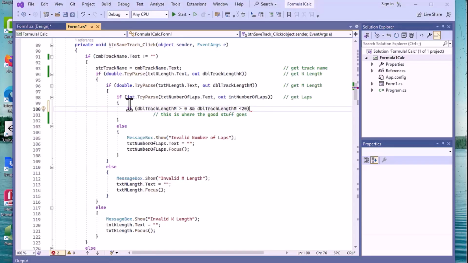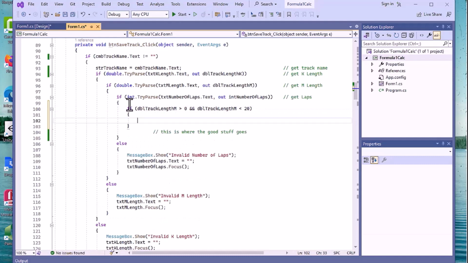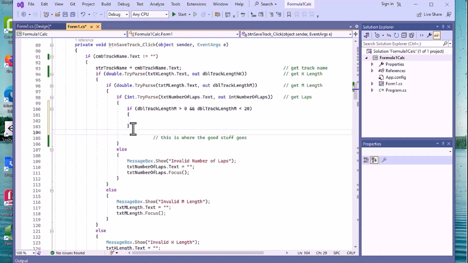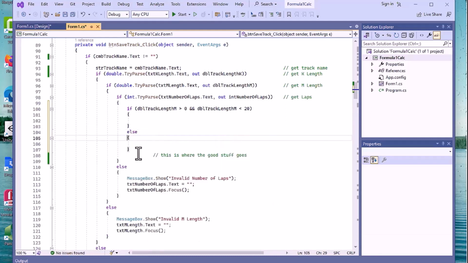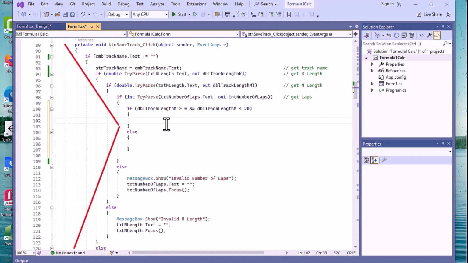So we'll build ourselves a little brace here, and we'll do an else in this place. So we're going to have this as well. Else, and it's looking good. Now the good stuff's going to go here, and the bad stuff's going to go here. I didn't get enough out of this.